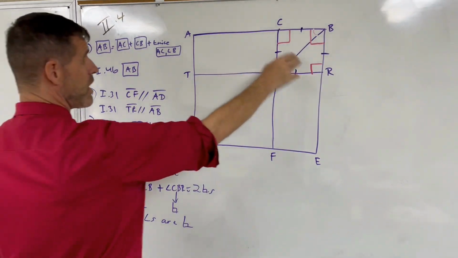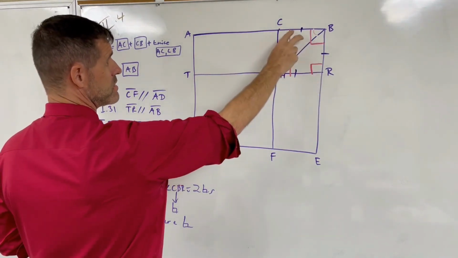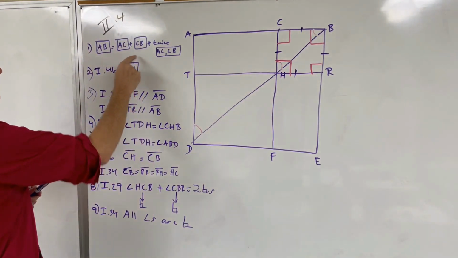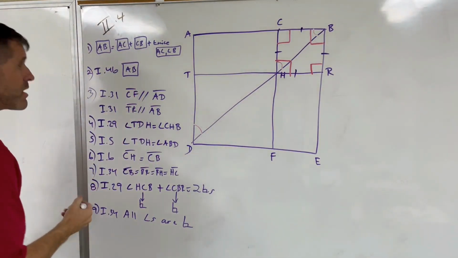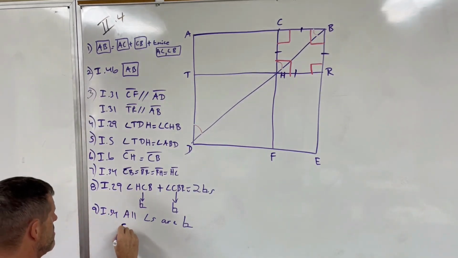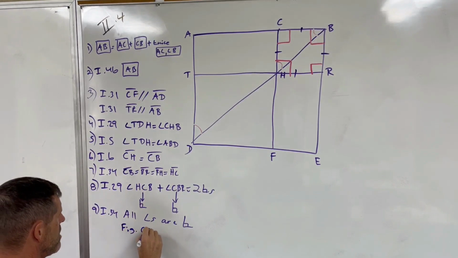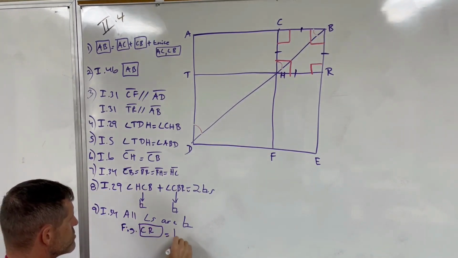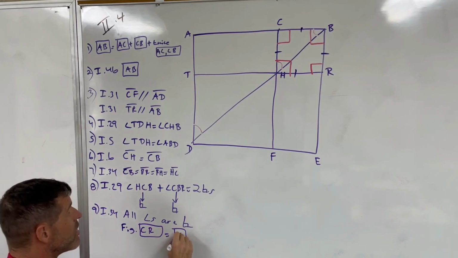And the figure CR is the square built on CB. So referring back up to here, we'll talk about that a little later. But I'll just write that down here, that the figure CR equals the square CB.